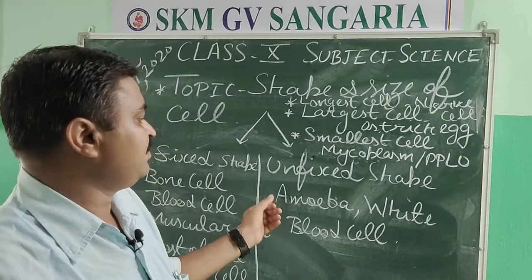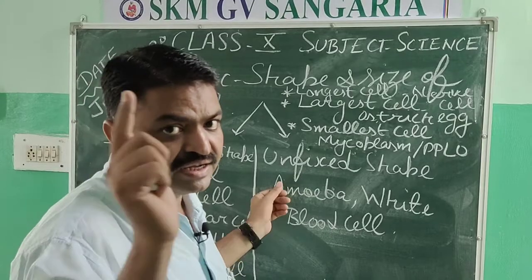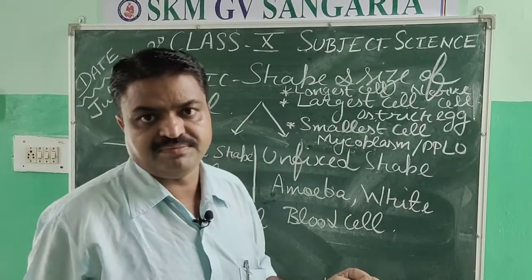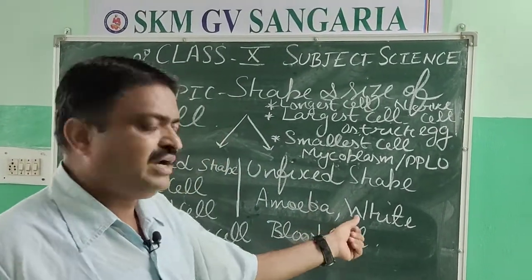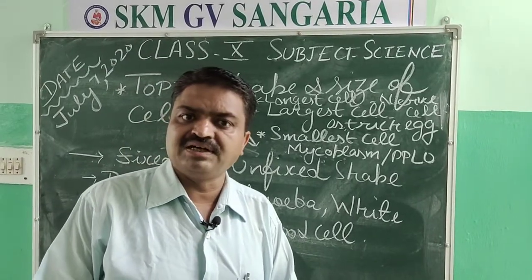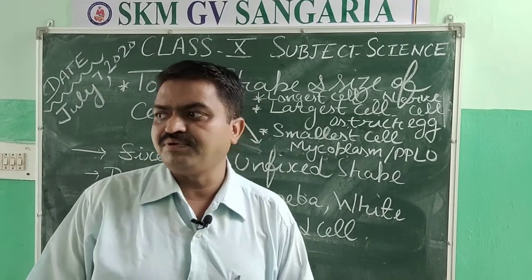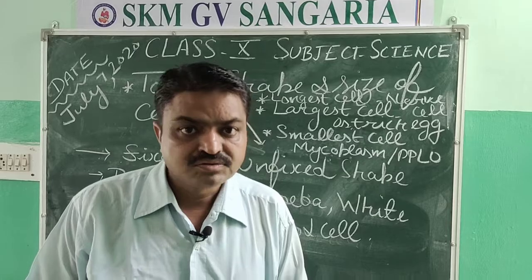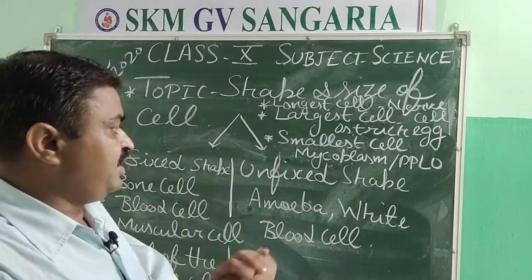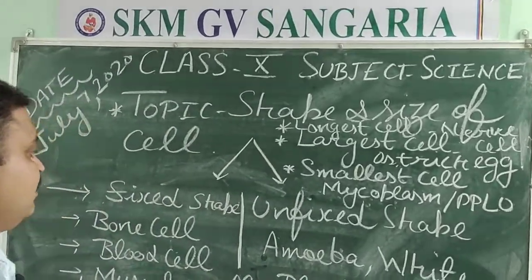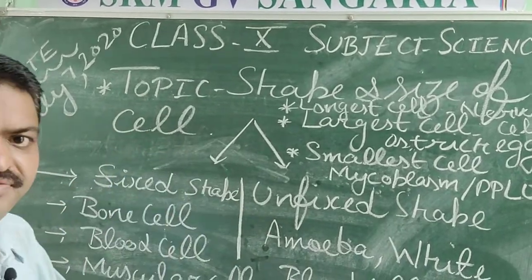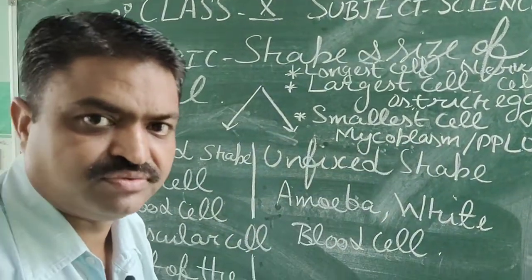So amoeba cell is an example of unfixed shape, and white blood cell is another example of unfixed shape of the cell, student. So there are two different types of cell according to the shape, fixed shape or unfixed shape, student.